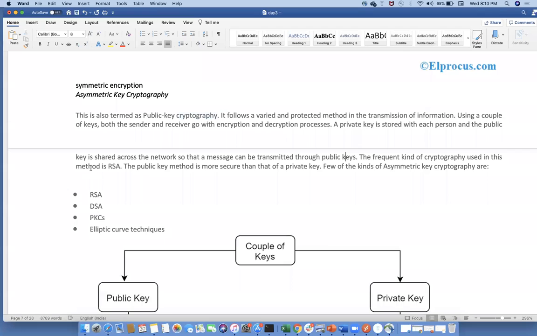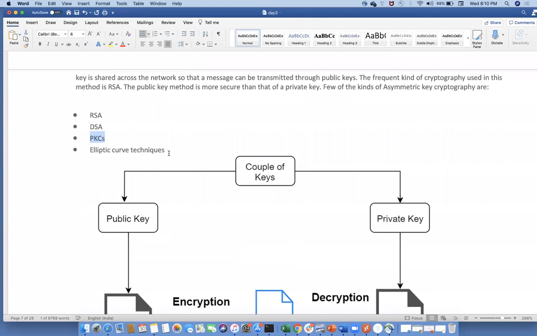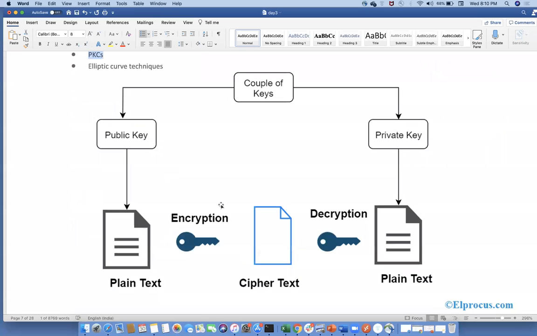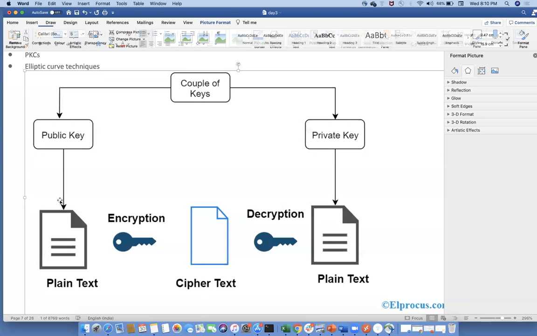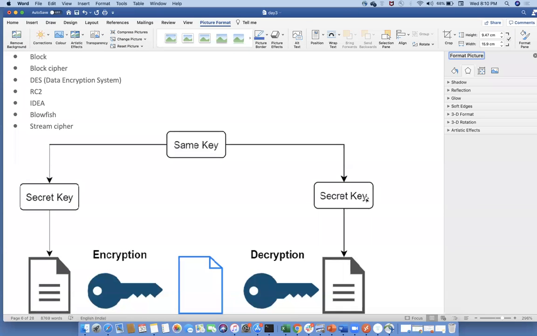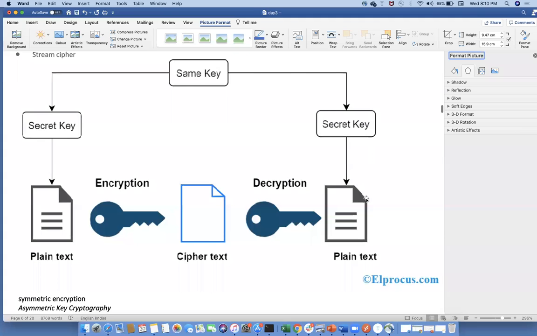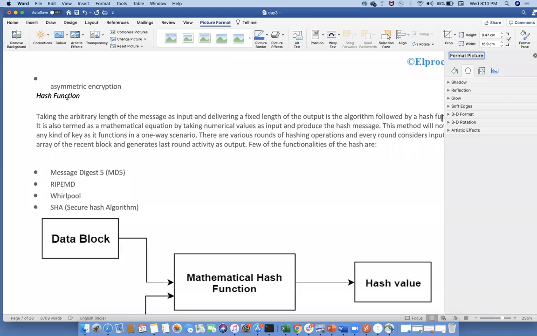A frequent kind of cryptography used in this method is RSA. I mean, the public key method is more secure. A few of the kinds of asymmetric key cryptography are RSA, which is the more common encryption method, DSA is the second one, PKCS, and ECC, basically elliptic curve techniques. So in this asymmetric key, we will use two types of keys: one is public key, the second one is private key. But in symmetric, we will use only one key, the secret key, for decrypting. Now come back to hash function.